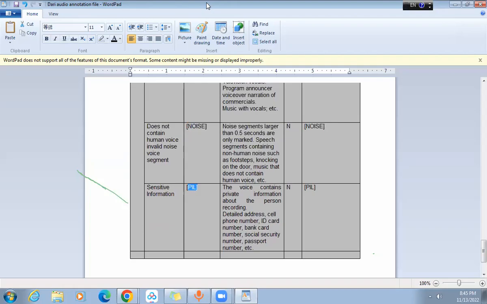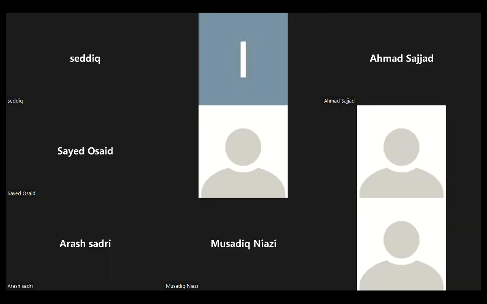Mr. Siddiq, can you please confirm if there is any confusion in the guidelines? If there is any confusing point in the guidelines, your team can ask me now, and I can clear that point for you guys.